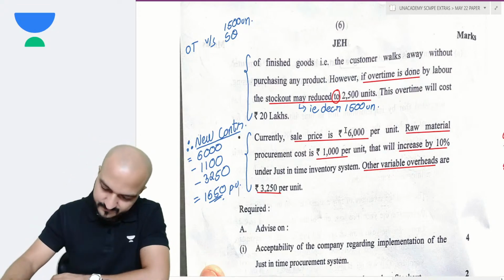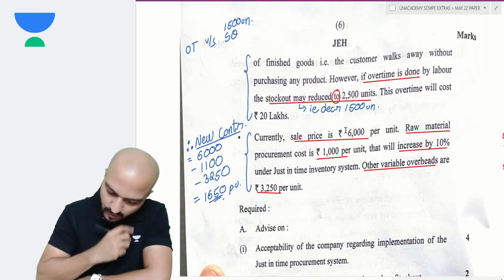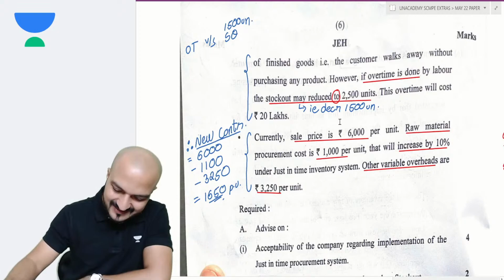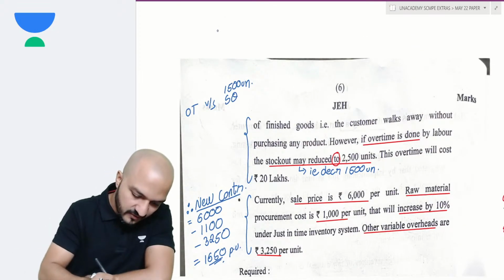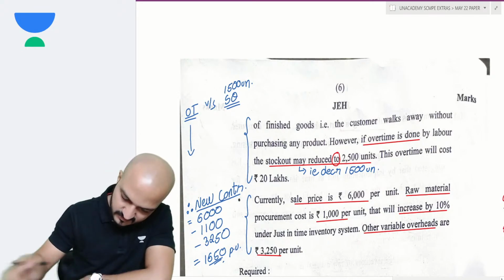Yes, okay. So my new contribution I got here is 1650, and using that new contribution I can now compare my overtime versus stock out. Overtime is costing rupees how much?